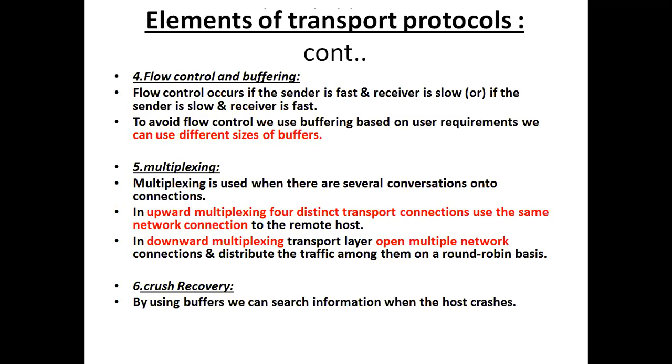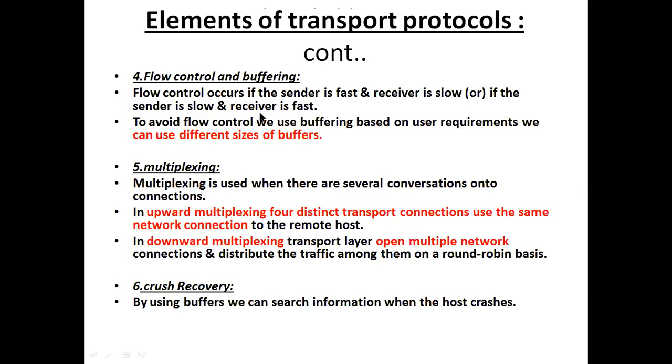Whatever message the sender sends will be received by the receiver. Sometimes the receiver may not receive the information immediately when the sender is sending it. So at the receiver end, we need to keep a buffer, so that whatever message the sender sent reaches the buffer first, and whenever the receiver is free, the receiver can take the information from the buffer.